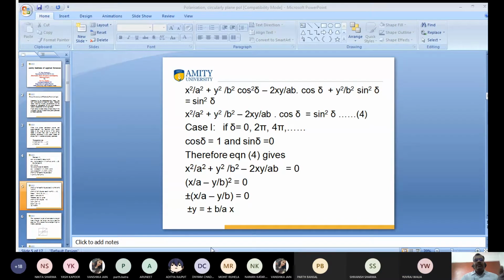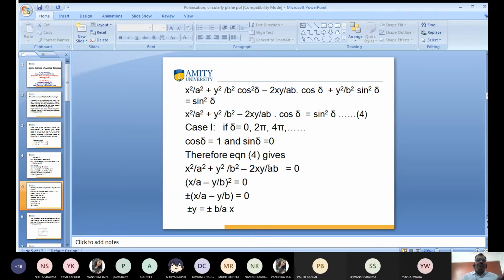So I substitute here cos del is equal to 1 and sin del is equal to 0. Equation 4 reduces to x square by a square plus y square by b square minus 2xy upon ab is equal to 0, since cos del is 1 and sin del is 0.